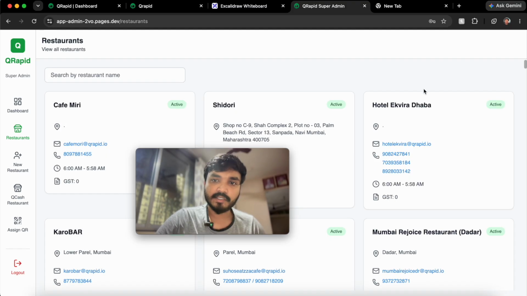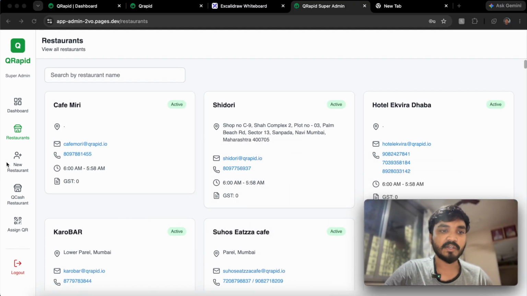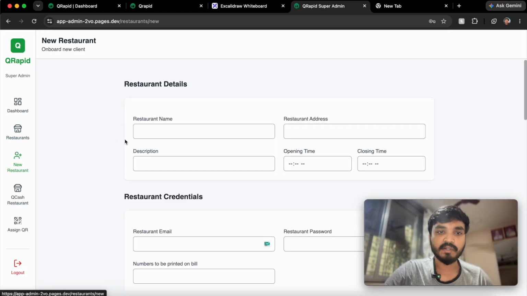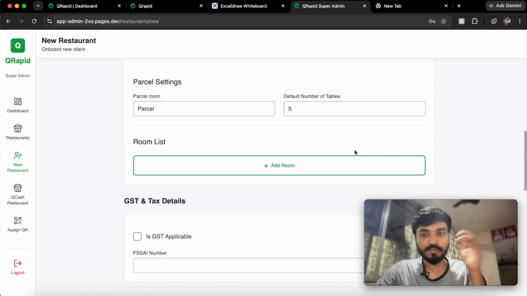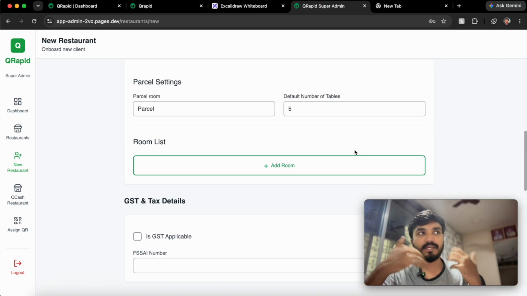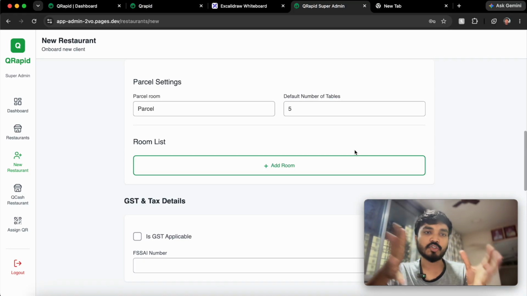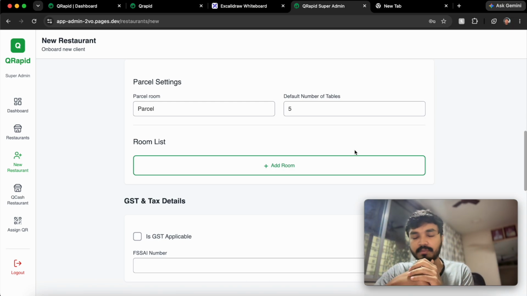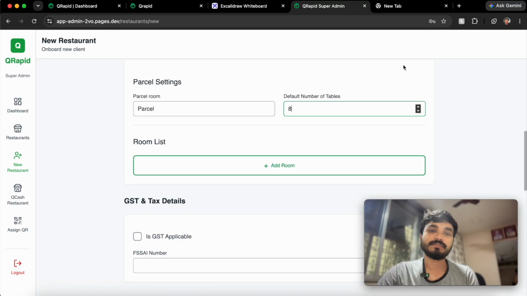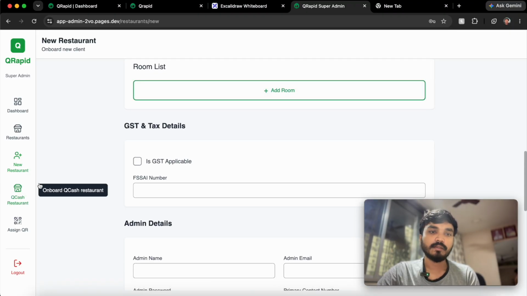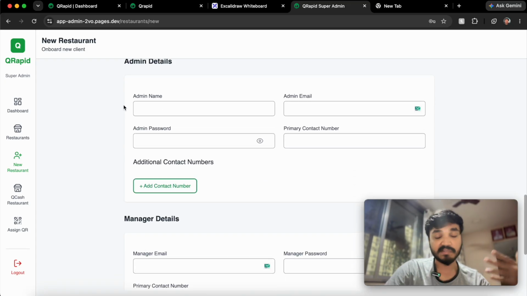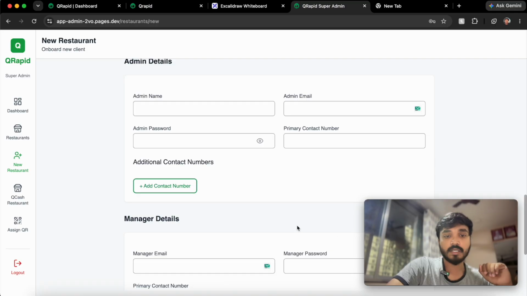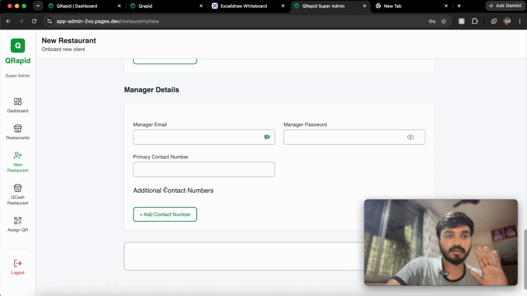If you want to onboard a restaurant, we just click on this button, new restaurant. When you click on it, we can add restaurant details, restaurant credentials, and room configurations, like how many rooms, because restaurants have different rooms like AC room, premium room, something like that. We also have a parcel section. The parcel section has 5 tables by default, but they can increase the number of tables over here. Then the GST details and tax details, then admin details to log in, basically password and email and all those things. So this is the onboarding form.